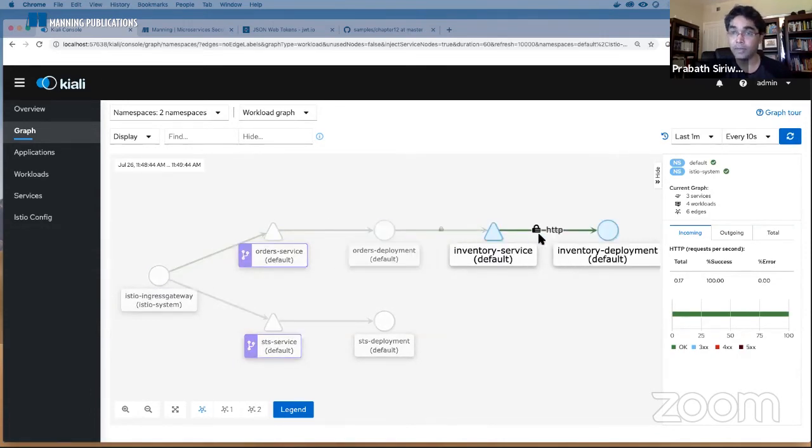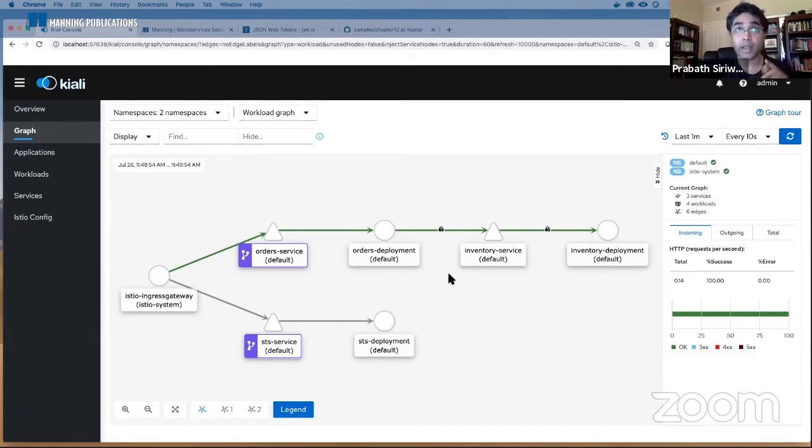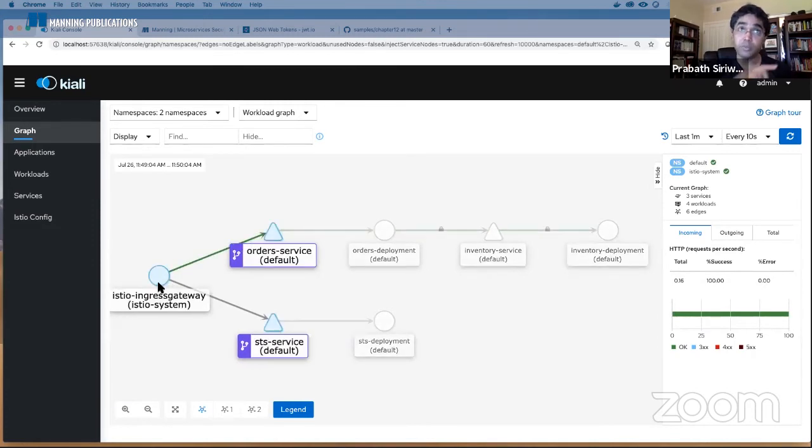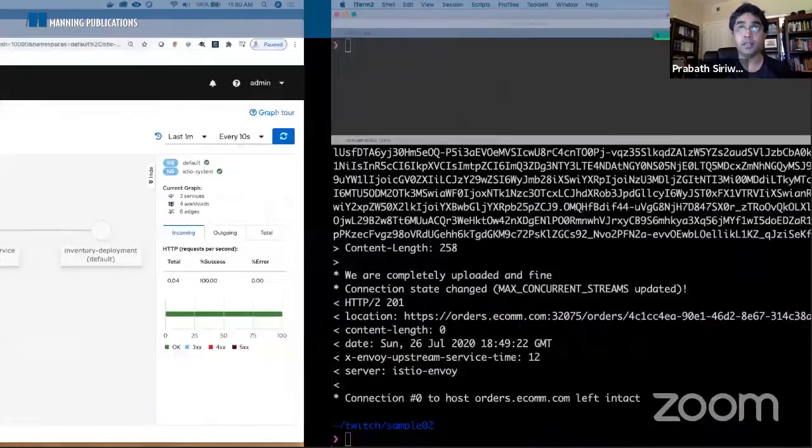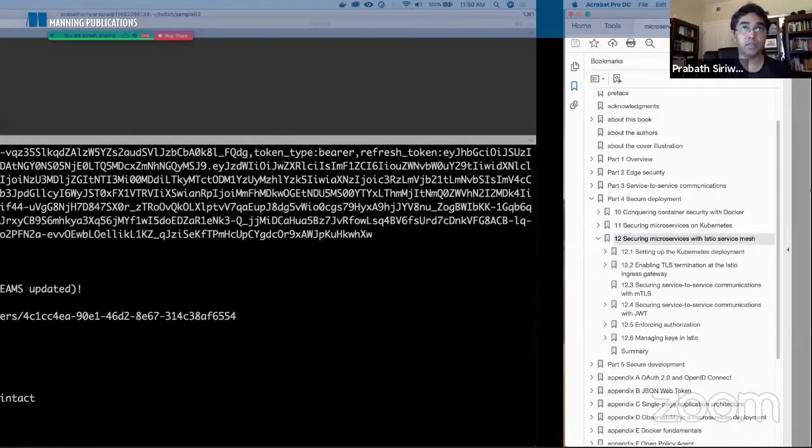Here you have MTLS enabled between the order processing microservice and the inventory microservice, because we didn't instruct the order processing microservice not to use TLS when it talks to the inventory microservice. Now let's see how to enforce MTLS at the order processing microservice, right? Then the Istio ingress gateway should not be able to talk to the order processing microservice without MTLS. To do that, from Istio 1.5 onwards, you need to define a peer authentication policy, right? So I have a sample peer authentication policy here.